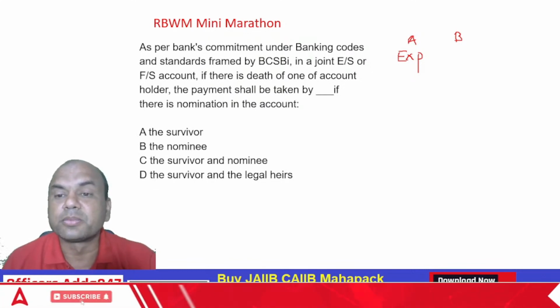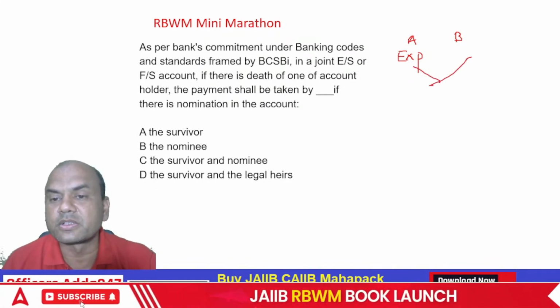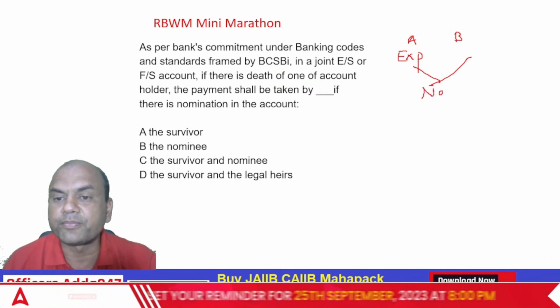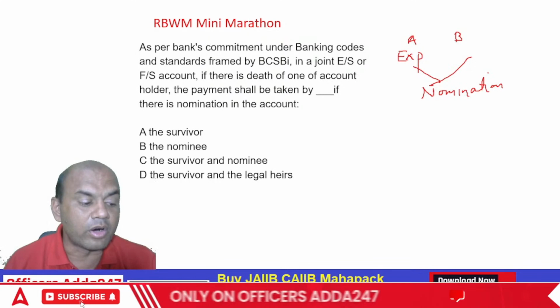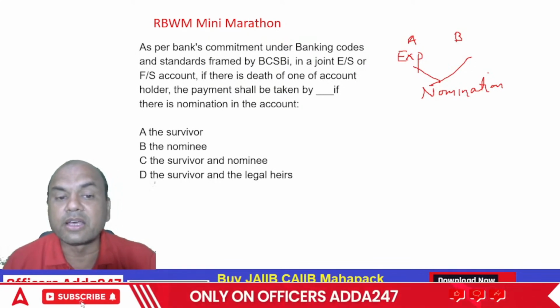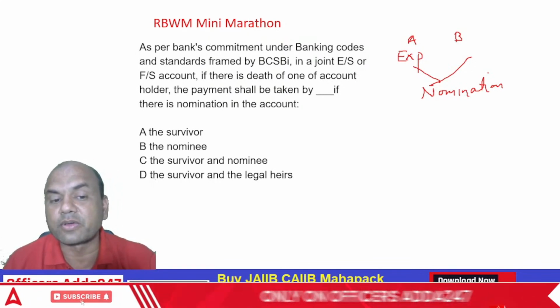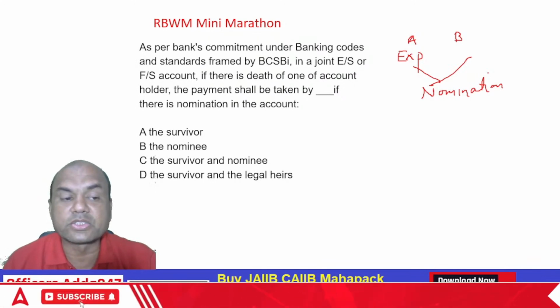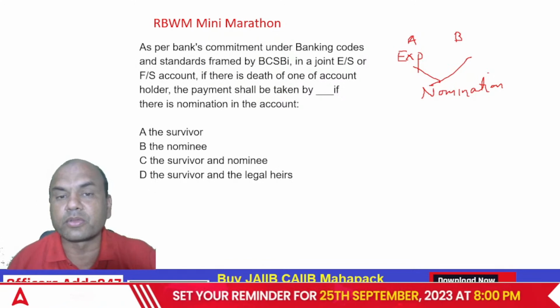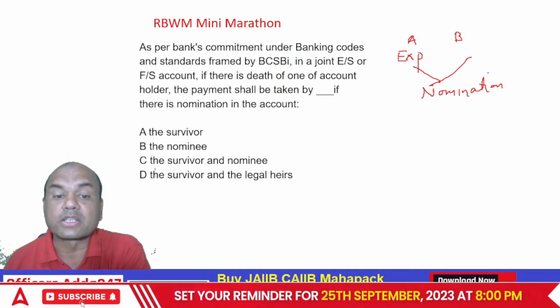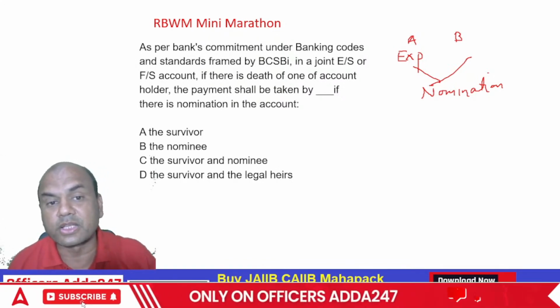Nomination means suppose both of them have given the nomination. So who will get the funds? Will the nominee get the funds, or will the survivor get the funds? Is it joint between nominee and the survivor? Will both of them get the funds, or survivor and the legal heirs? Who will get the funds?